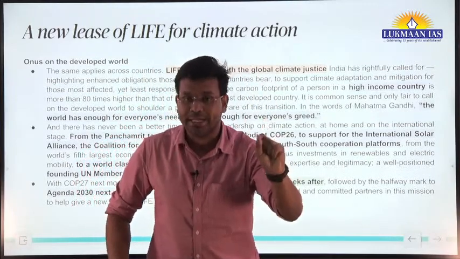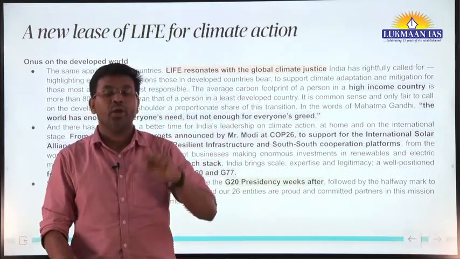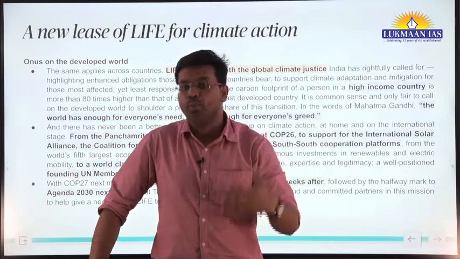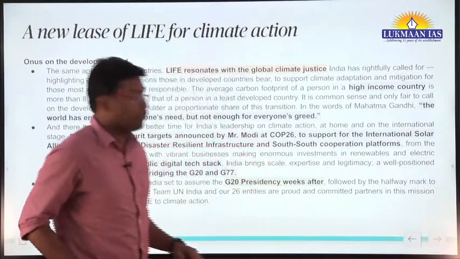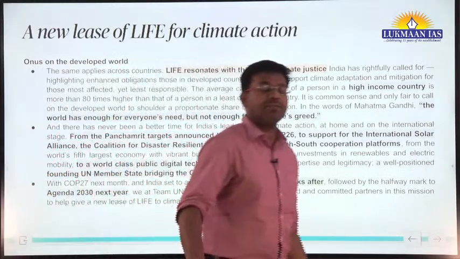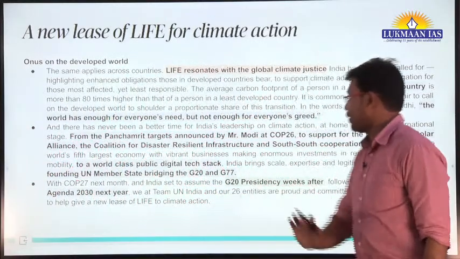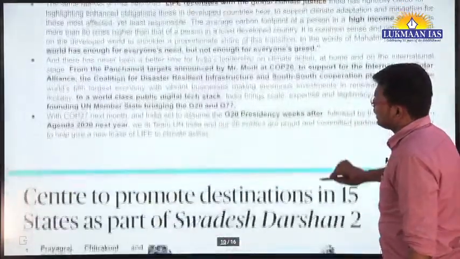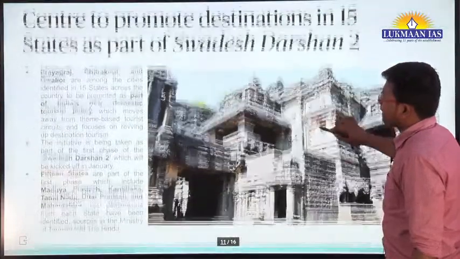They are going to take pledges, so that they can take action when they come back to their own country, to move towards a greener planet, a planet that is healthy, that is not deteriorating as fast as it has been. So that's the thing. So with this, let us take the next article.